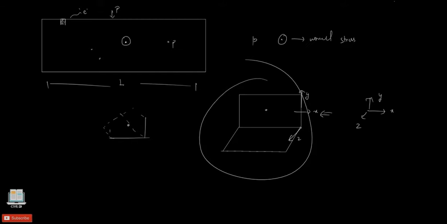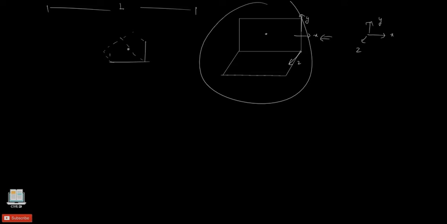Now any point within any material which is subjected to external force experiences only the normal force. So the planes in which only the normal stresses act are referred to as the principal planes. These planes are normally orthogonal in nature, which means they are mutually perpendicular to each other.